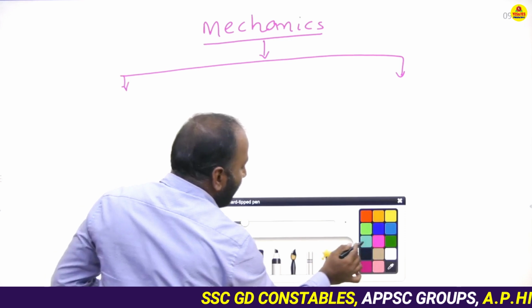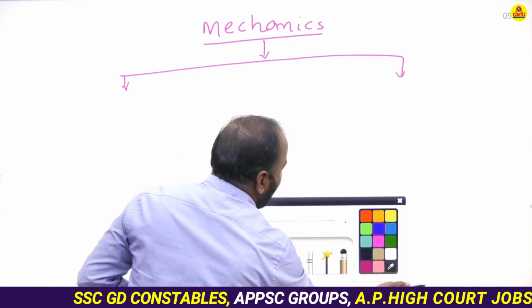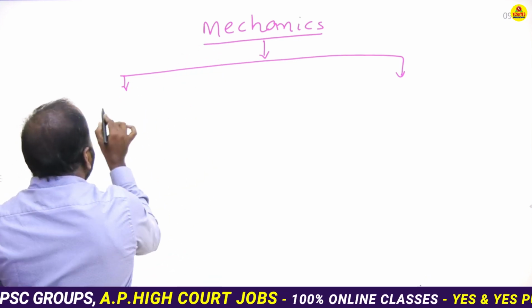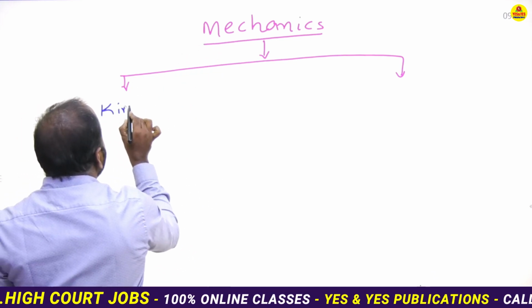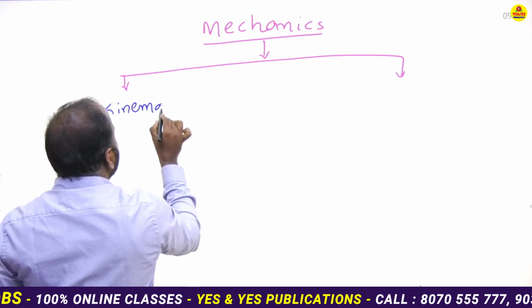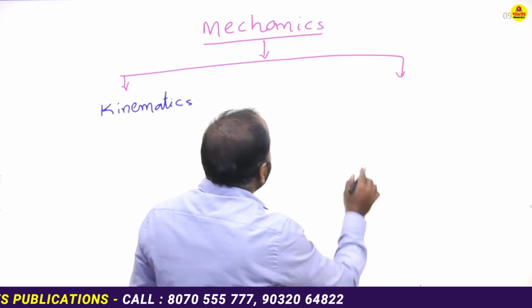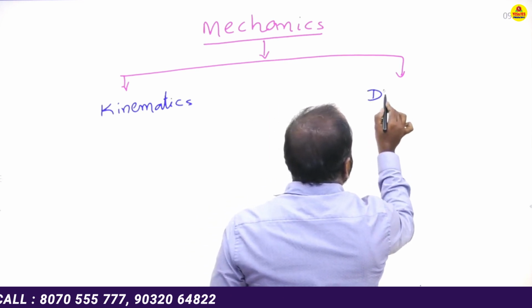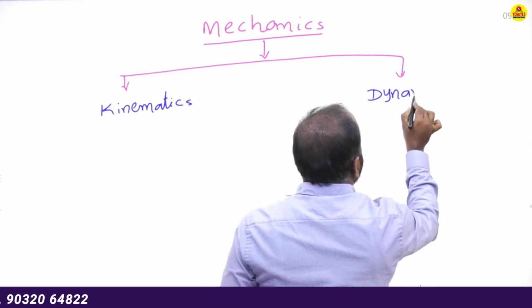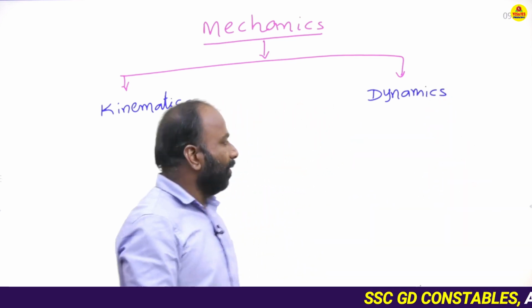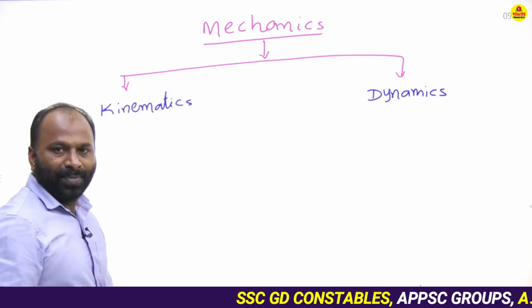Mechanics is mainly classified into two types. One is kinematics, and the second one is dynamics.